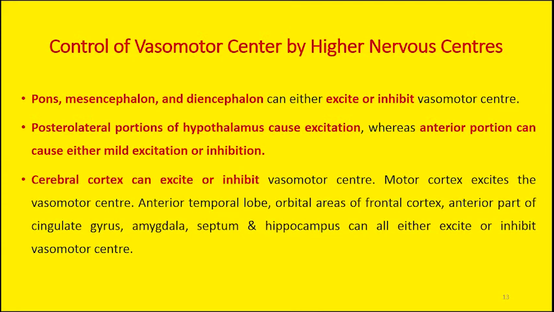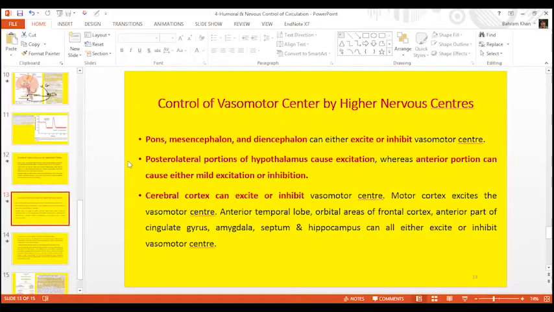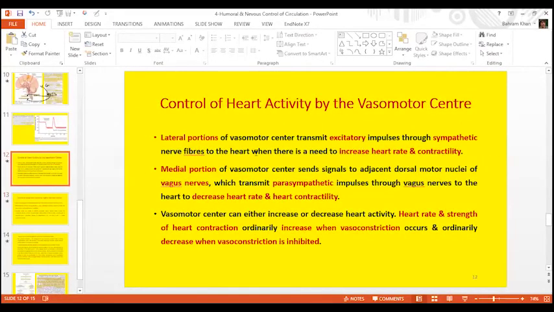This means the vasomotor center, which is located near the medulla, may receive an excitatory or an inhibitory signal from the higher center. Similarly, the lateral portion of the vasomotor center will transmit the excitatory output, and the medial portion will transmit the inhibitory output. So the input can be excitatory or inhibitory, and the output can also be excitatory or inhibitory.